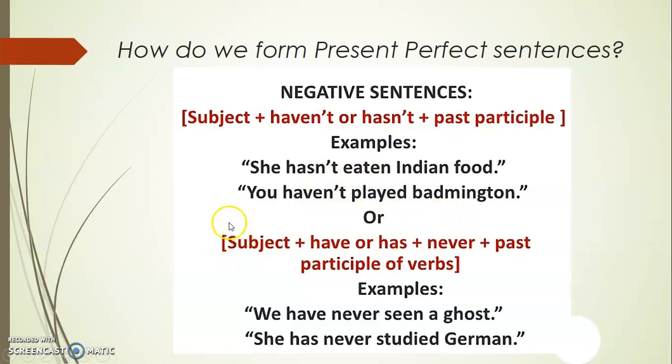But there is another way of expressing negative sentences, and that is to use the subject, have or has, with never, and then the past participle form of the action. So, for example, I can say, we have never seen a ghost, or she has never studied German. Or if we use the same sentences as a previous example, we can say she has never eaten Indian food.